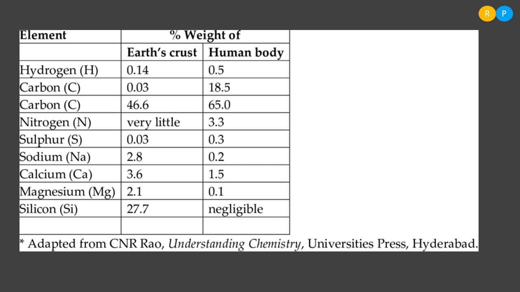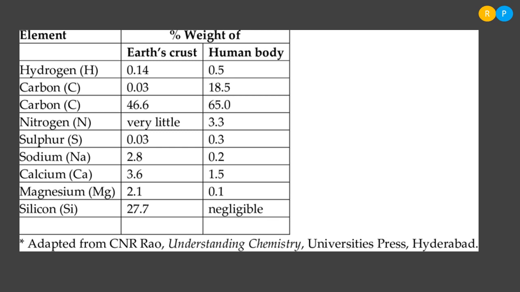And the next element is carbon. The amount of carbon in the earth crust is 0.03 and in the human body it is 18.5. So carbon is present in more percentage in the living organism compared to the non-living thing, right? So where do we find the carbon? Carbon is present in carbohydrates, in amino acids, and also in proteins and lipids. So relatively the abundance of carbon is more in the living organisms than non-living thing.